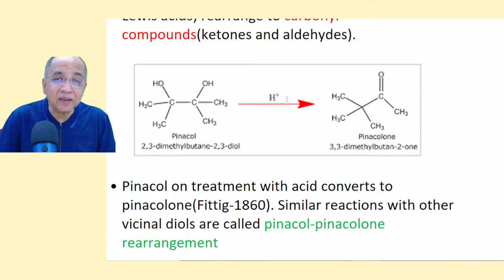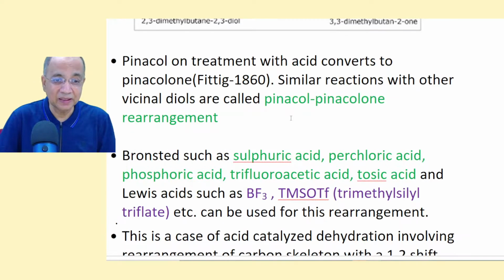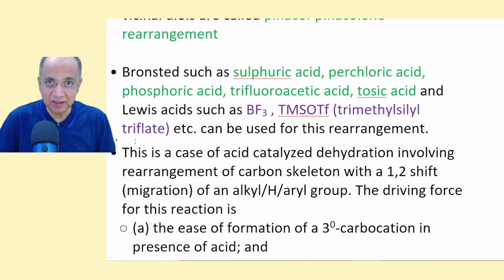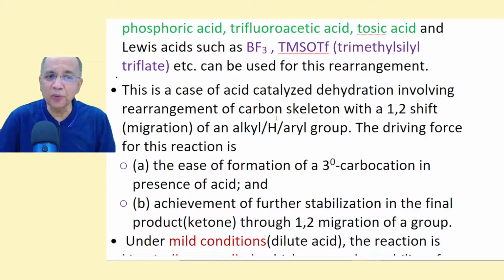Now you have to take an acid catalyst, either a Bronsted acid or a Lewis acid. Bronsted acids like sulfuric, perchloric, phosphoric, trifluoroacetic acid, paratoluene sulfonic acid or tosic acid. Lewis acids like BF3 or trimethylsilyl trifluoromethyl sulfonate, triflate, can be used for this rearrangement. In fact, it is an acid catalyzed dehydration involving a rearrangement of carbon skeleton with a 1,2 shift of a group, maybe alkyl, maybe aryl or hydrogen.